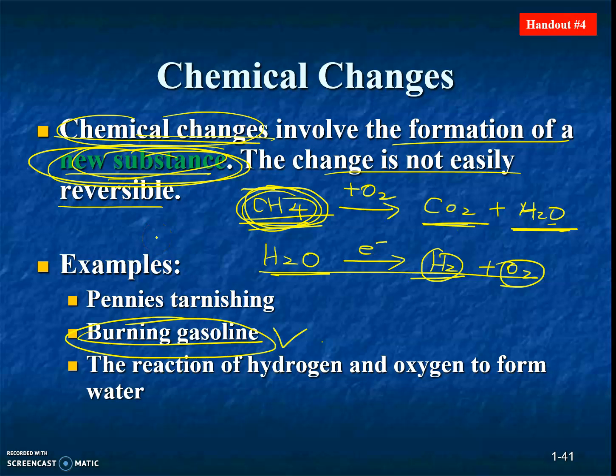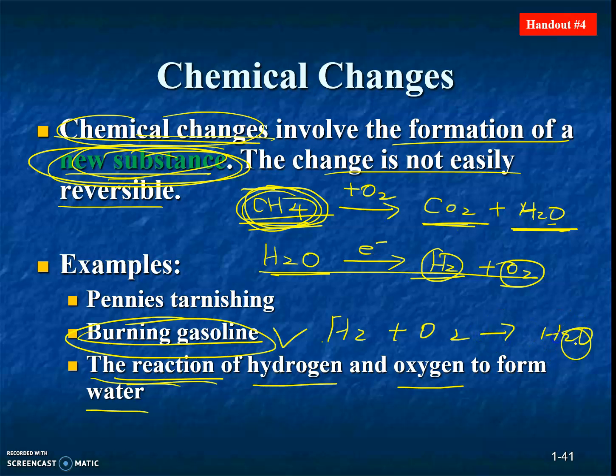We will have a lot of these and ask you to identify whether it is a physical change or a chemical change in your homework or in your lab. Another example is the reaction of hydrogen and oxygen to form water. Do we have a new substance? Yes, we have H2O, but we didn't have H2O in the beginning. So this process is a chemical change.